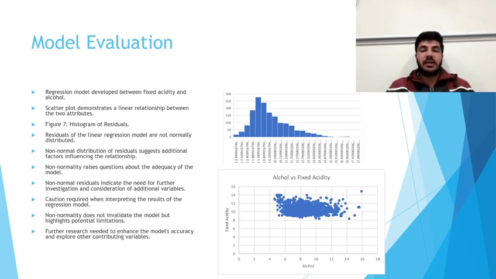To further assess the regression model's validity, it is essential to examine the distribution of residuals. Residuals represent the differences between the observed values and the predicted values by the regression model. Figure 7 represents a histogram plot of residuals, aiming to assess their normality assumption. Upon analyzing this histogram, it has become evident that the residuals do not follow a normal distribution. Instead, the distribution appears to be skewed, displaying some non-normality.